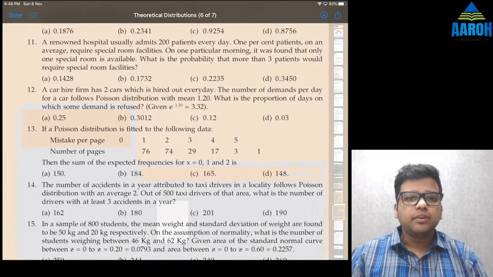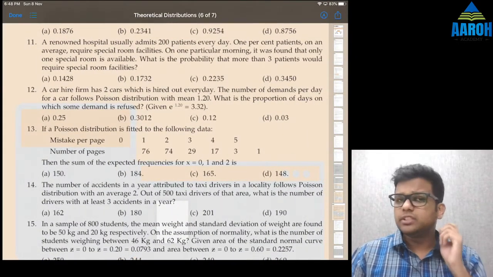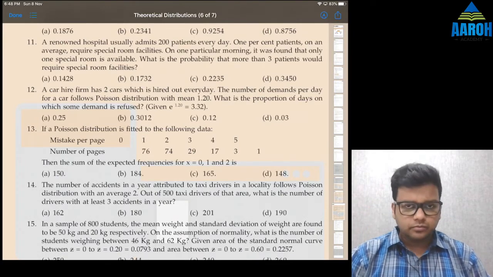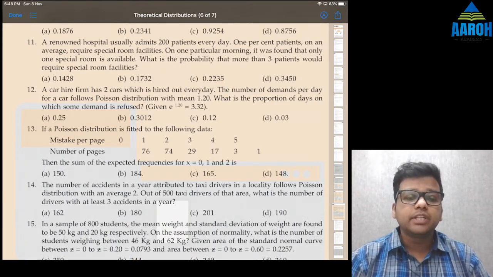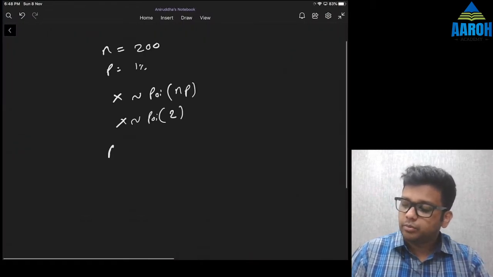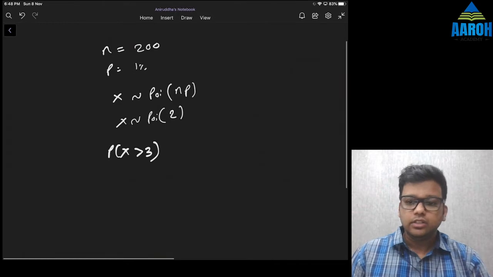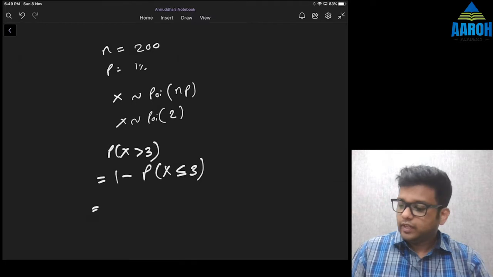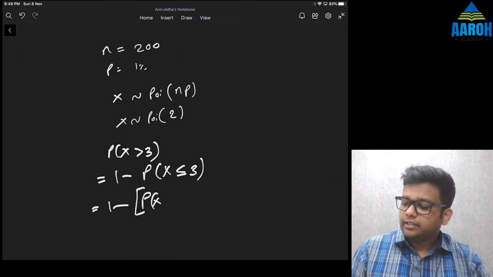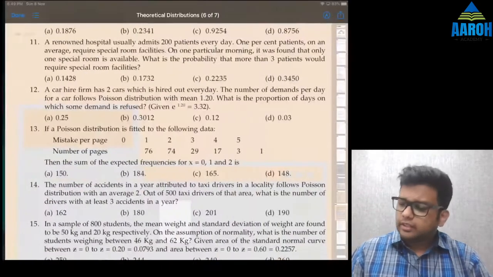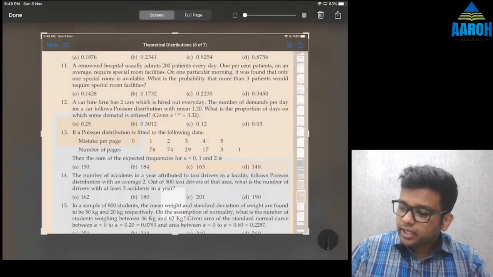On one particular morning, it was found that only one special room is available. What is the probability that more than 3 patients would require special room facilities? That means we want more than 3 successes. So we want probability that x is greater than 3. So obviously we'll do opposite, 1 minus probability that x is less than equal to 3. That is 1 minus probability that x is 0, then probability of 1, then probability of 2, and probability of 3.